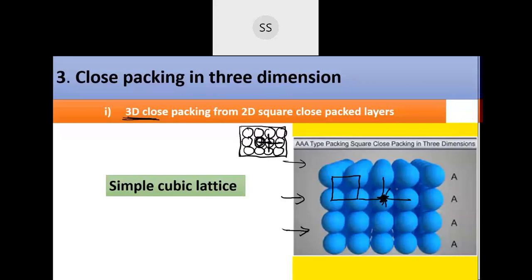So how many? Six, correct? So the coordination number will be 6 here. Understood how it is 6? The exact atoms touching this center one: one towards your left side, one towards the right side, one behind, one in front, one above and one below. Only these atoms are touching this one. So the coordination number is 6. Write down.